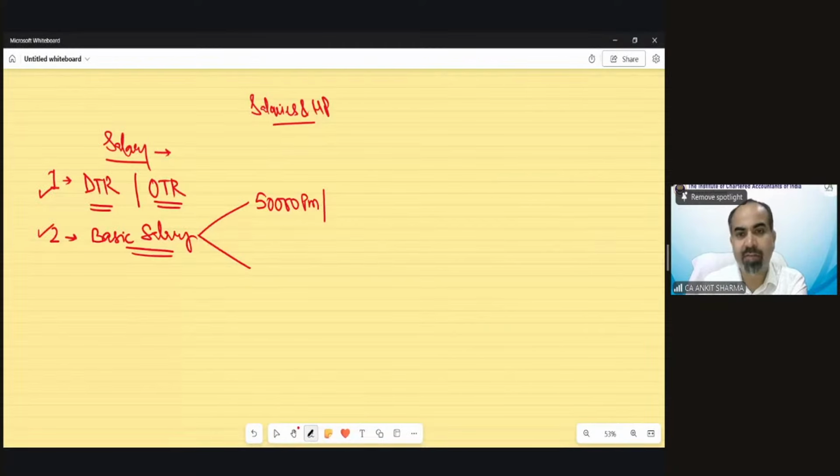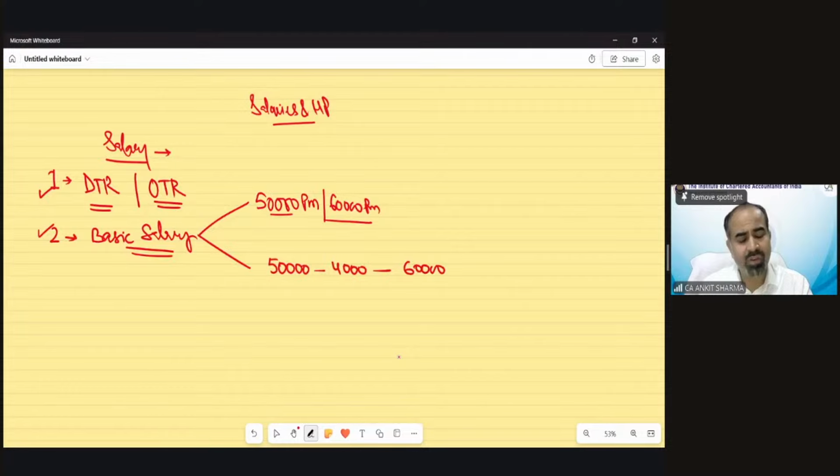So moving ahead, as we were discussing, generally the basic salary is given in the question like 50,000 per month or 60,000 per month, etc. But there could be questions in which basic salary is given like this: suppose it's 50,000 dash 4,000 dash 60,000, and there would be a date which will tell you from which date the salary range provision is effective.